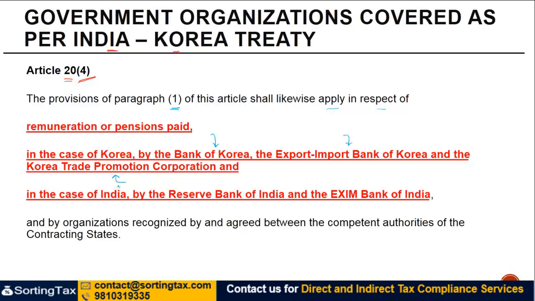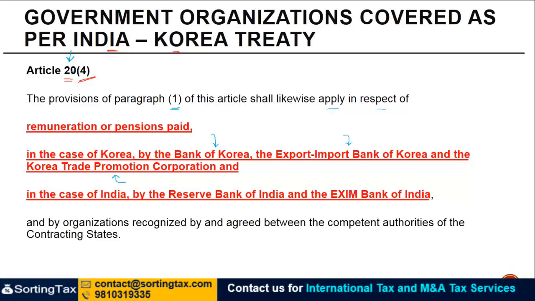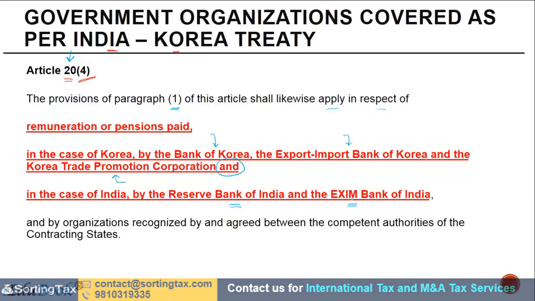So effectively, what has been done is that for the purpose of Article 19, which we were talking about, government services, which coincides with Article 20 of the India-Korea Treaty, even the payments by the Bank of Korea, Export-Import Bank of Korea, and the Korea Trade Promotion Corporation will be considered as payments for government services. In the case of India, by the Reserve Bank of India and the Exim Bank of India.